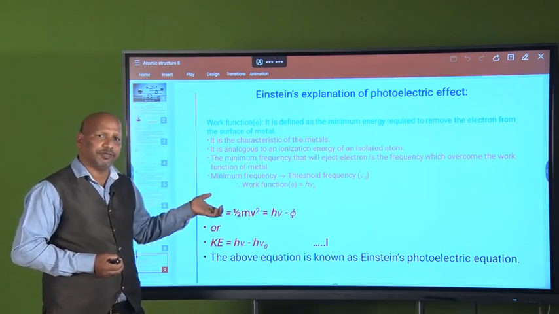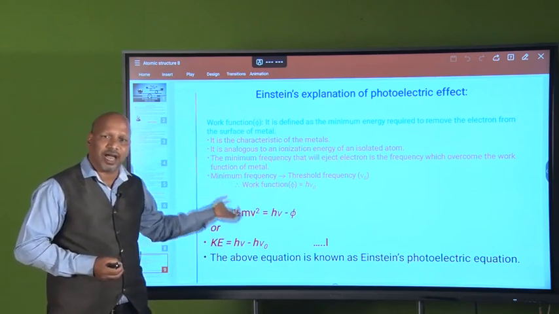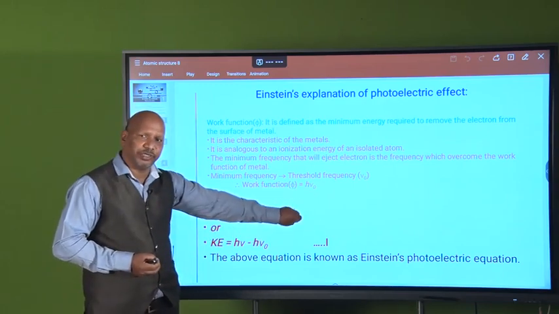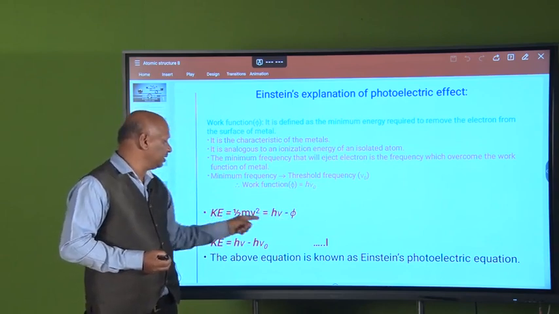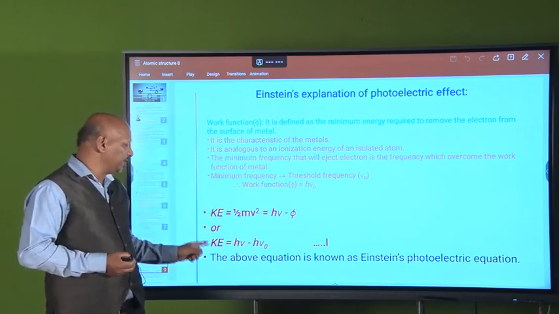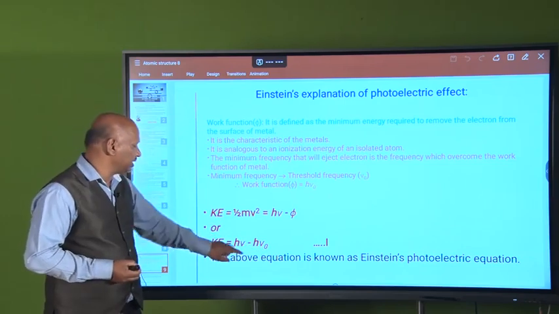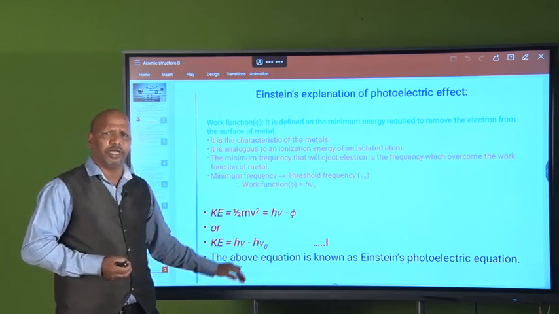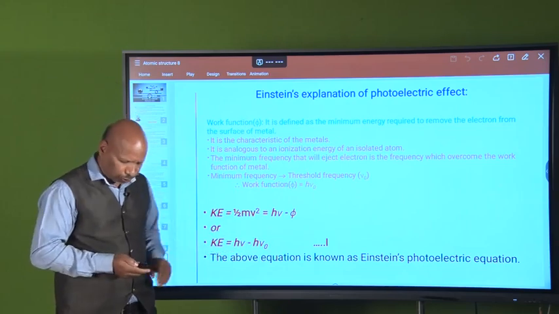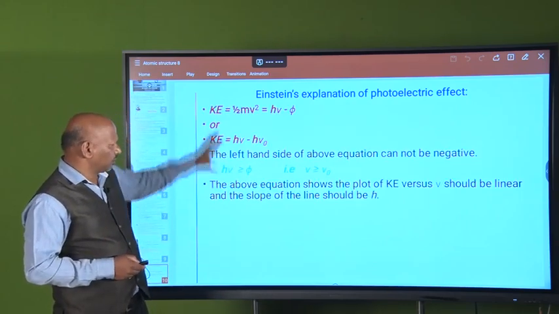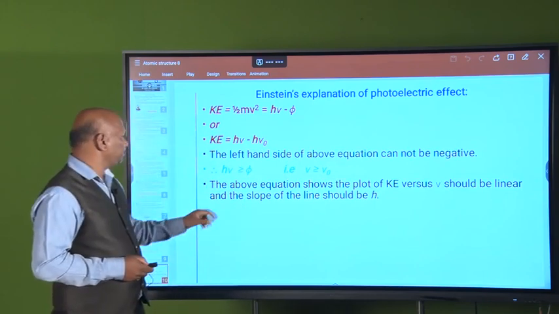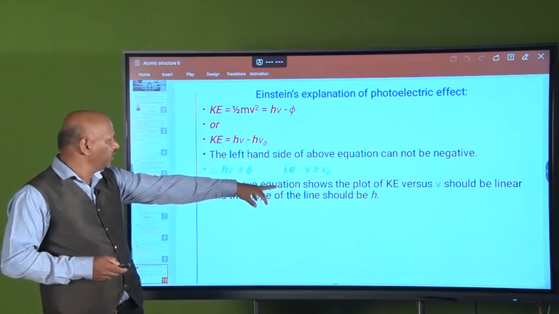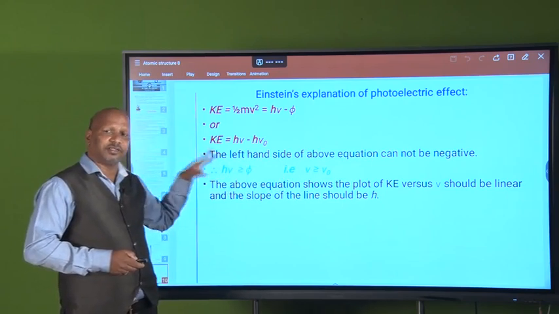Now, according to conservation of energy, the kinetic energy, half m v square, is equal to h nu minus phi. This energy is required to eject the electron, and whatever remaining energy is utilized as kinetic energy. This was explained by Einstein. So the Einstein equation, or photoelectric equation, is kinetic energy equal to h nu minus phi, or h nu minus h nu zero. According to Einstein, if h nu is greater than phi, then only electrons are ejected, and the remaining energy is utilized as kinetic energy.